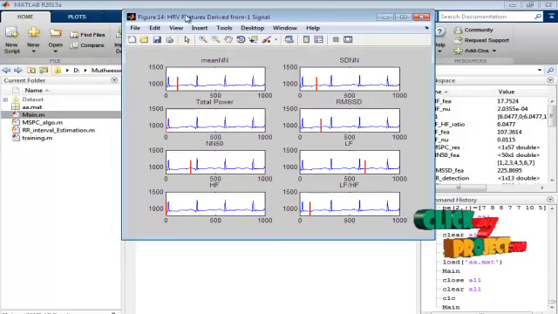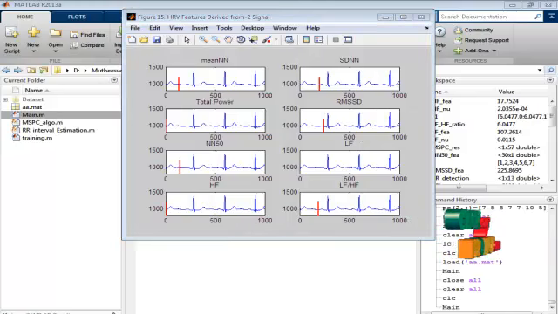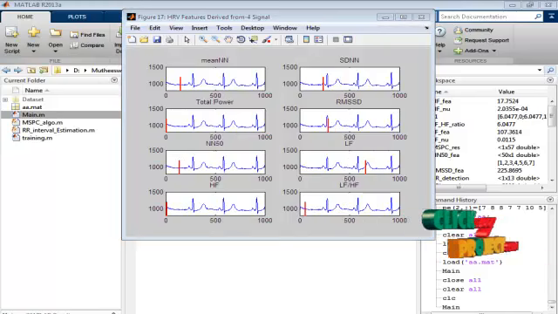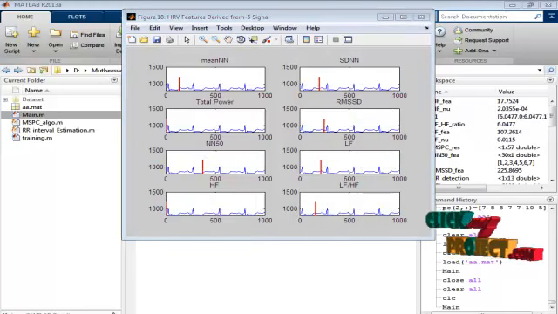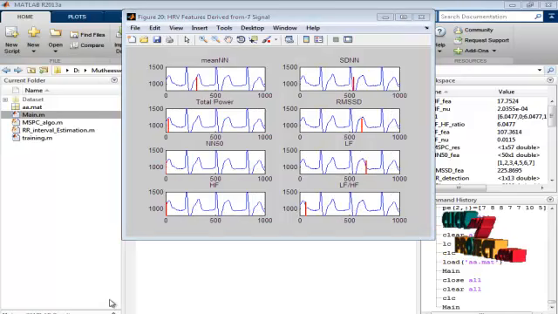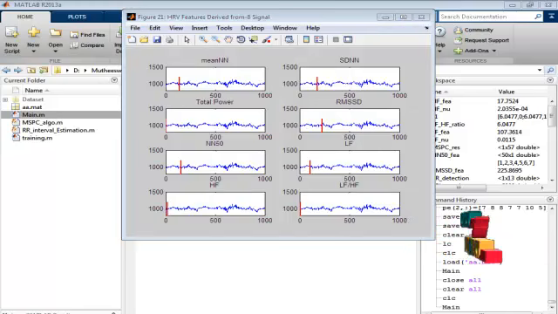After that, these are the HRV features derived from the first EEG signal. Here mean NN, SDNN, total power, RMSSD, NN50, LF, HF and LF/HF ratio have been analyzed. Likewise, this process is performed for all 8 signals: the third signal, this is the fourth signal result, this is the fifth signal result, the sixth signal, the seventh signal, and also the eighth signal. Entire 8 features are extracted.